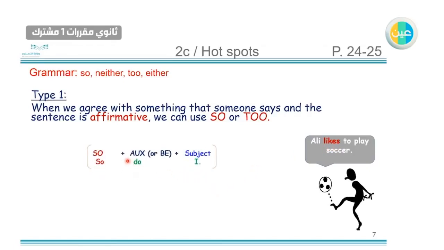If we want to use "so", plus auxiliary verb or be verb plus the subject. Because here we have a main verb, so we have to use the auxiliary verb. So do I, because I comes with do. So do I. If we want to use "so" to agree with this.